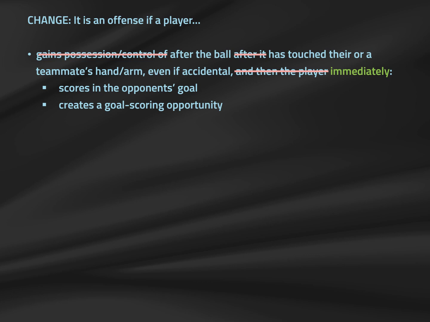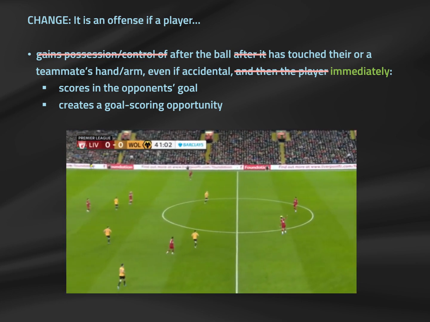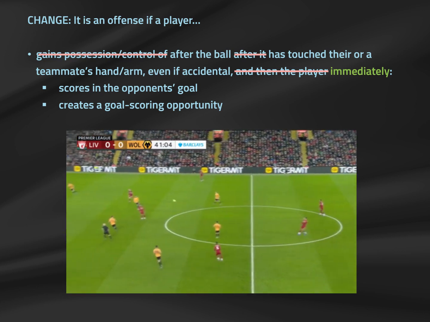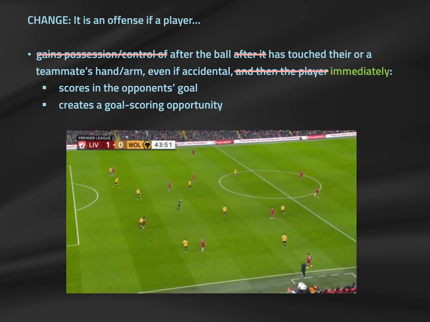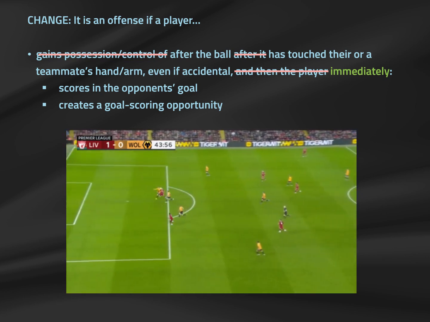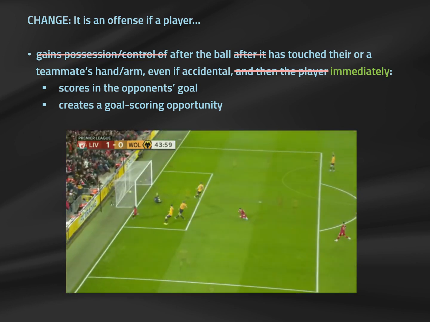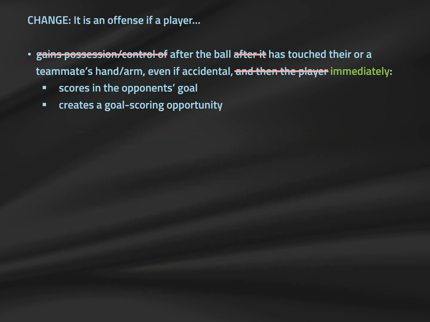The best example of this was Liverpool's controversial goal against Wolves in the English Premier League in December 2019. A high pass bounced up on Liverpool's Virgil van Dijk and appeared to hit his arm as he controlled it in his own half. He eventually sent a long ball into the Wolves' penalty area, and Sadio Mane finished the move. Wolves complained that the play should have been reviewed because a goal-scoring opportunity resulted from the inadvertent handball. IFAB's law change clearly indicates this is not a valid argument, however, because the ball travels some distance before the scoring chance develops. Regardless of this clarification, this does not alter the fact that Liverpool is, in fact, annoying.